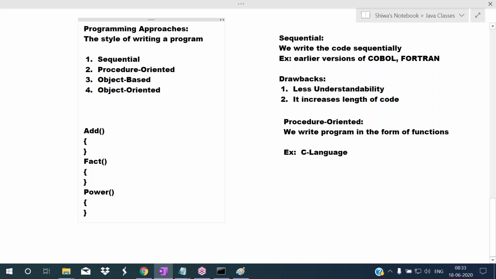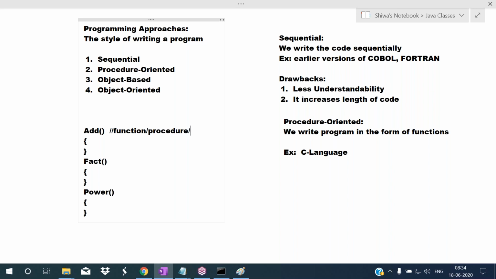So like this, we are writing the functions. Now this is one procedure oriented program. This program we are dividing into some parts, and each part I'm calling a function. Here add is a function, fact is a function, power is a function. In some languages we call this a function. In some languages we call this a procedure.